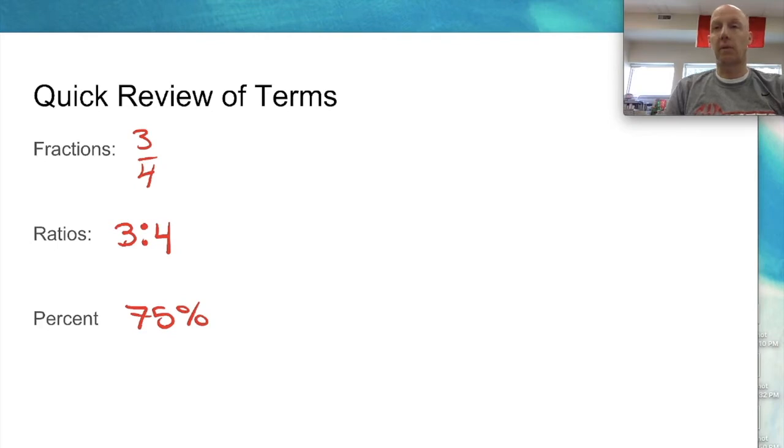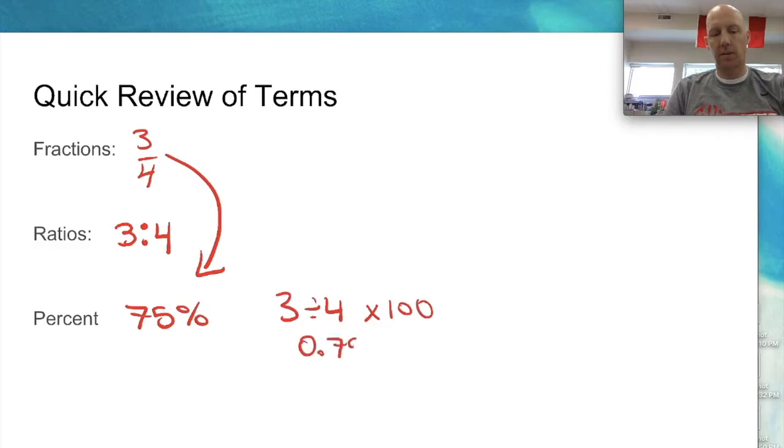Now, again, for a review, if you don't remember how I got this, I went 3 divided by 4 and then multiplied that by 100. So 3 divided by 4 gives you 0.75. Then you multiply that by 100 and that gives you 75. And then you add the percent sign. Okay, percent again meaning out of 100. Okay, so if you're going to go backwards, if you have the percent and you want to turn the percent, we're going back the other way.